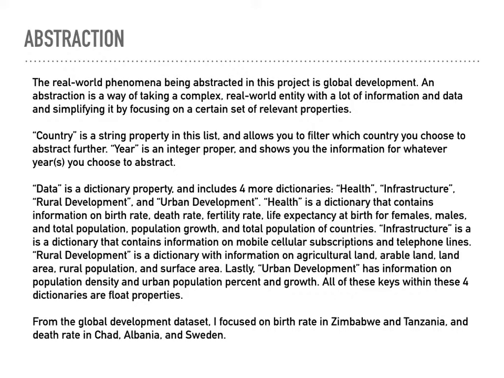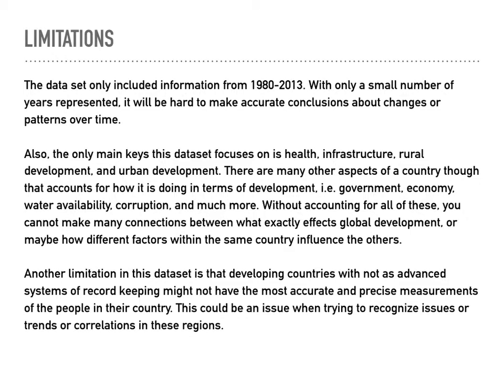Data is a dictionary property and includes 4 more dictionaries: health, infrastructure, rural development, and urban development, each of which include important information and float values within those categories. From the Global Development Dataset, I focused on birth rate in Zimbabwe and Tanzania and death rate in Chad, Albania, and Sweden. The first limitation is that it only includes information from 1980 to 2013, which makes it hard to make accurate conclusions about changes and patterns over a long period of time.